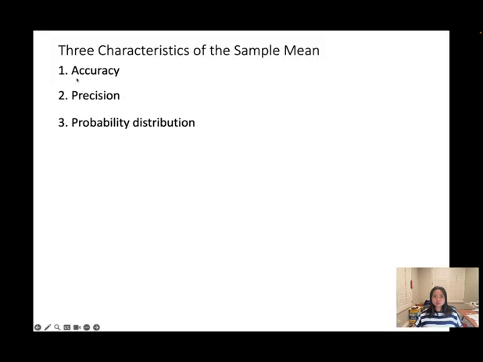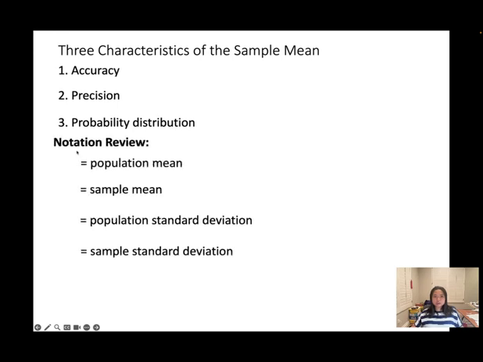We are talking about accuracy and precision. And here, I need you guys to remember all this notation. What is the notation for the population mean? That will be mu, right? Sample mean, that will be x bar. What's the population standard deviation? That will be sigma. And the sample standard deviation, that will be s. Remember all this notation.